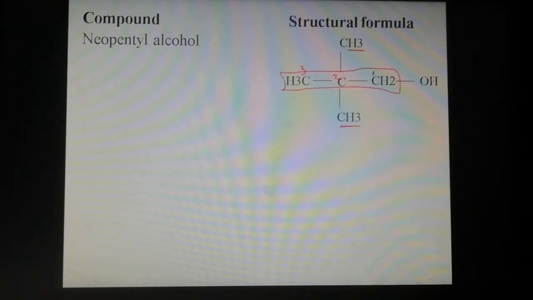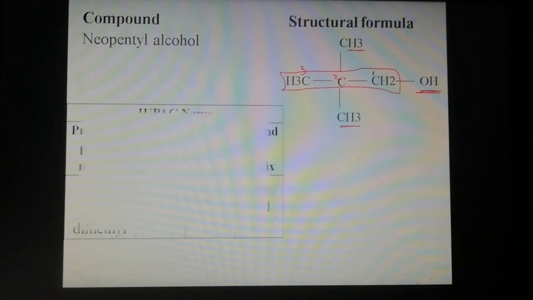So the prefix is 2,2-dimethyl. Then the functional group is attached to the first carbon, so the secondary suffix is 1-ol. The substituent is 2,2-dimethyl, the secondary suffix is the functional group 1-ol, and the root word for a 3-carbon system is prop. Then the compound contains only single bonds, a saturated hydrocarbon, so add ANE as the primary suffix.